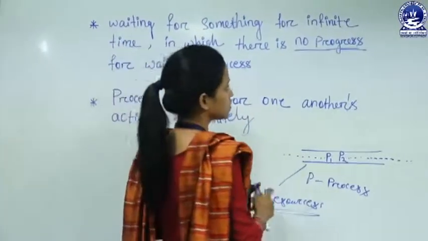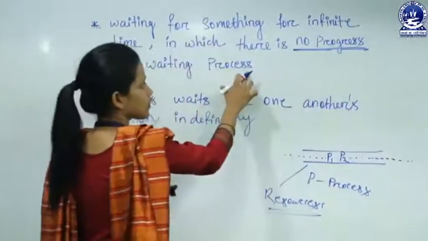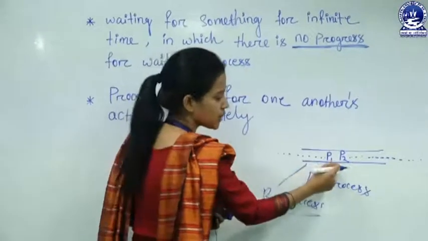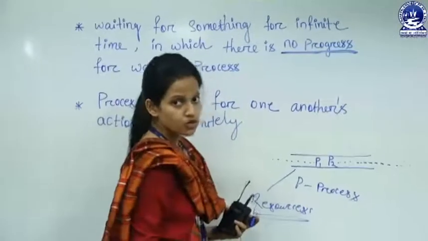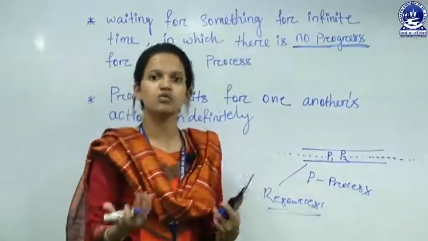See, this word is very important: no progress for the waiting processes. Just look at this example: for P1 there is no progress, for P2 there is no progress. We don't know for how long, an infinite amount of time, they will be waiting.